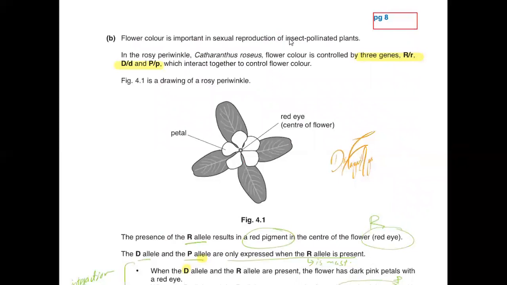Flower color is an important feature in sexual reproduction in insect-pollinated native plants. In rose periwinkle, this flower color is controlled by three genes. There are multiple genes, capital R, small r, capital D, small d, capital P, small p, which interact together.